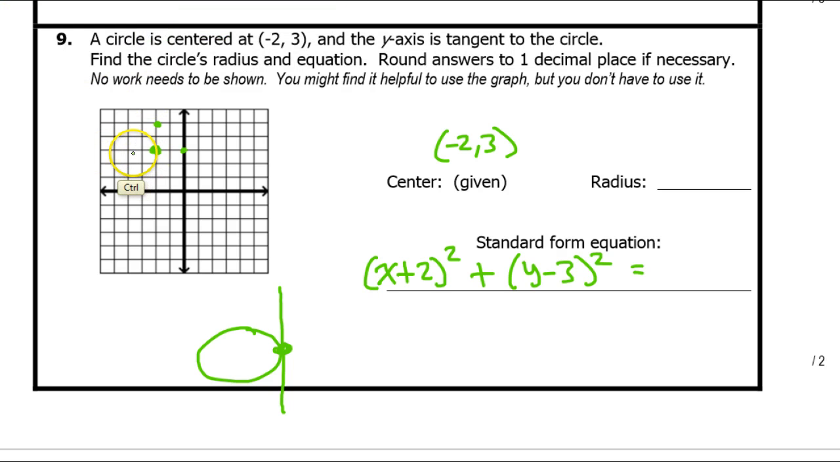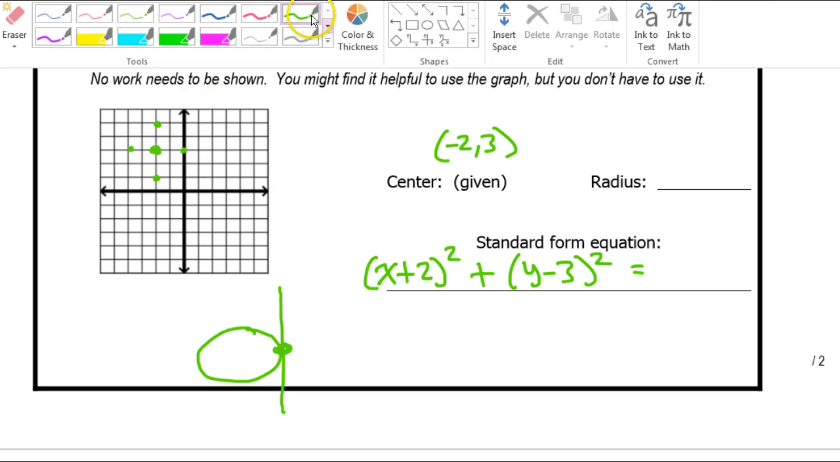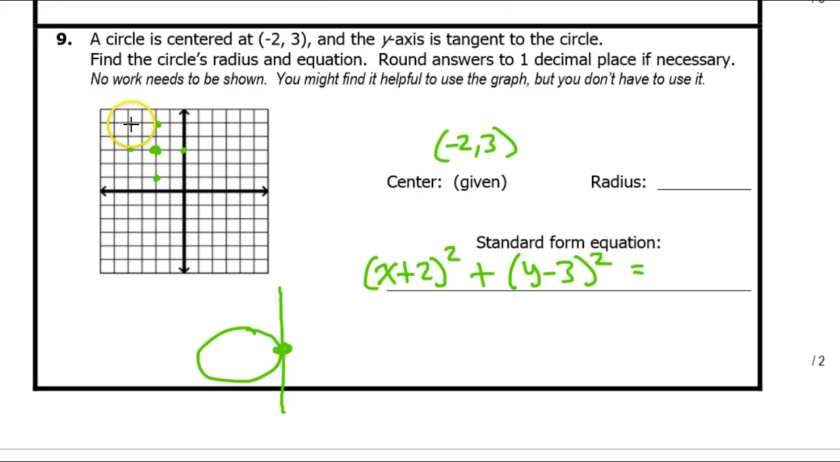Alright, so that really allows me to easily visualize exactly what the circle looks like. Because I have the center, and if the y-axis is just barely touching at a single point, then that means that's where the circle must stop. So let's go ahead and draw this circle. Okay, so great. We're dealing with a circle that looks like this.